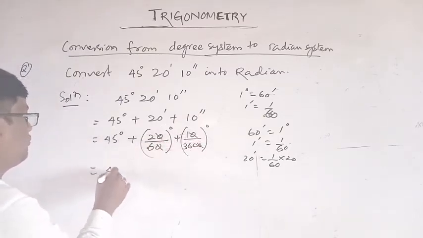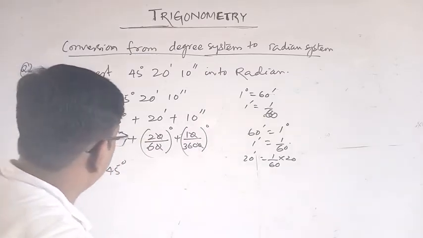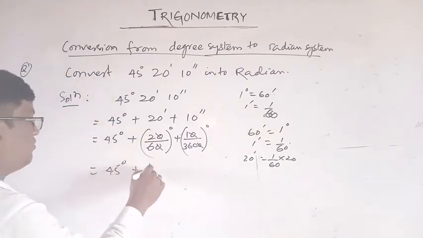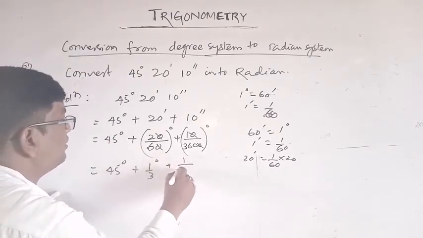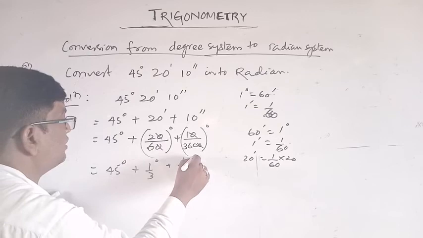Cancelling, this is equal to 45 degree plus 1/3 degree plus 1/360 degree.